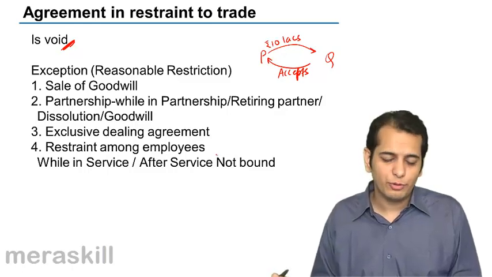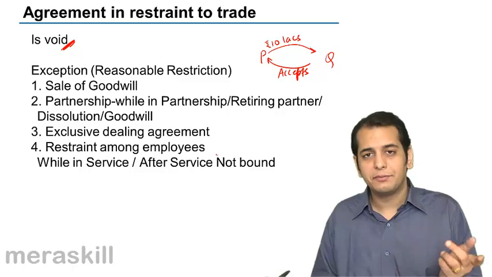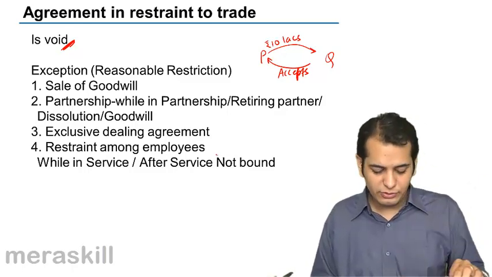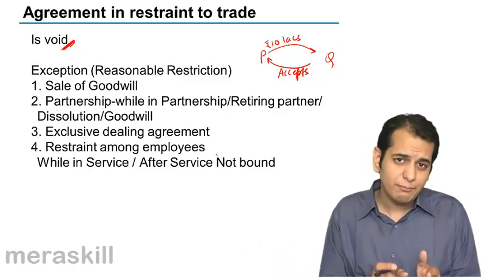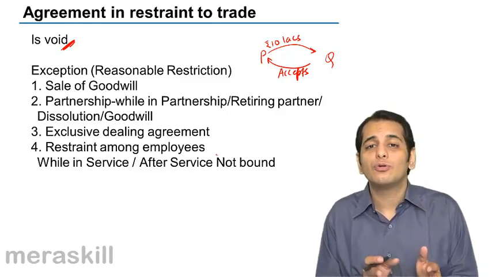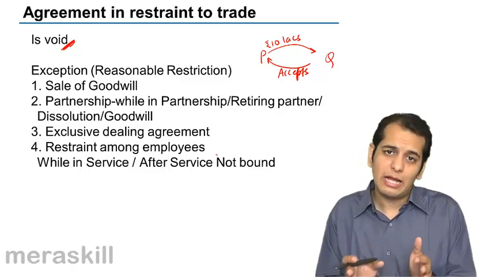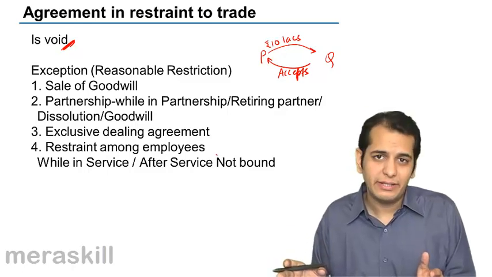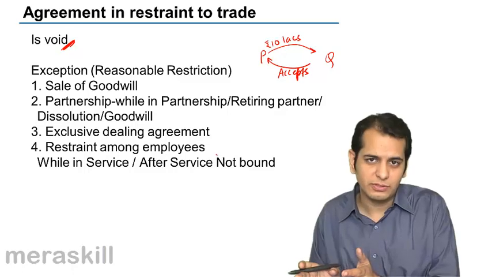Restraint among employees. Now, again, there can be two cases, like the partner: while the employee is in service, or possibly after service. While the employee is in service, the company may ask him not to work for anybody else. You are working for us, so you will have to work for us full time. You cannot work for anybody else. Or possibly you cannot start your own business.